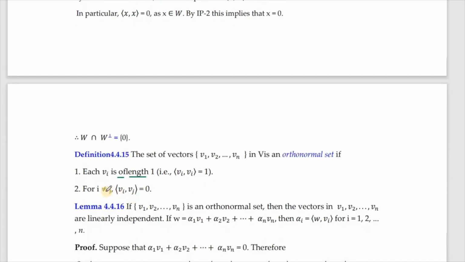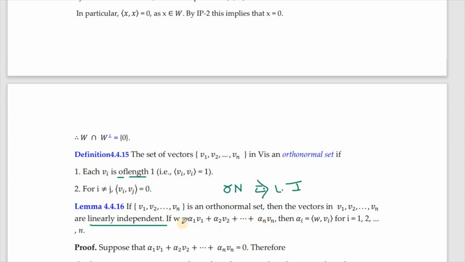So if these two conditions are true, then you call your v1 etc. vn to be an orthonormal set. Now there is a property possessed by an orthonormal set of vectors, that they are linearly independent. If I am given an orthonormal set, then it has to be linearly independent. So that is what is proved in this lemma.